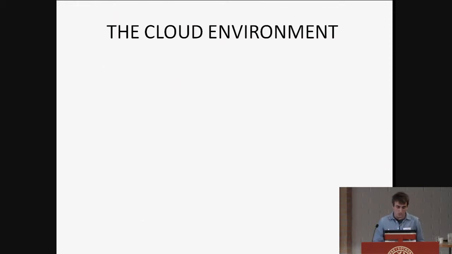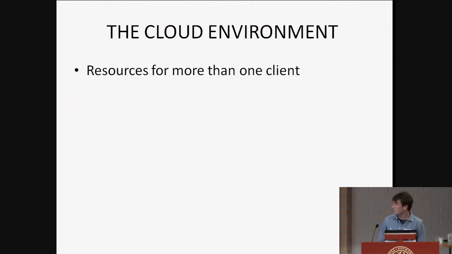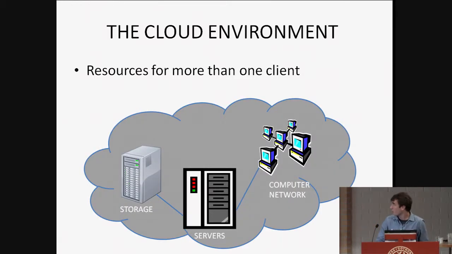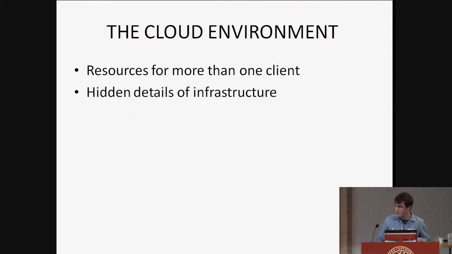The first thing we need to know is how the cloud environment works, right? And here I'm gonna give some main characteristics. The first one I already mentioned, I guess. So resources from a physical host are served to more than one client. This means that more than one client are going to be using either an infrastructure server or a storage server. So they are going to be sharing the resources. Also, we have to have some hidden details of infrastructure, because since we're using the hardware with some other people, having access to the full hardware would mean that we could be compromising other people's data.